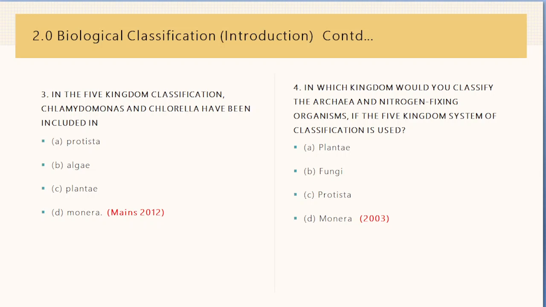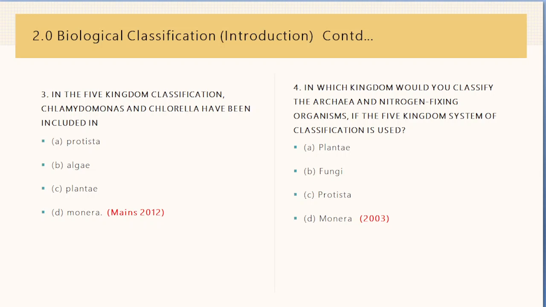When such characteristics were considered, the fungi were placed in a separate kingdom, kingdom Fungi. All prokaryotic organisms were grouped together under kingdom Monera, and the unicellular eukaryotic organisms were placed in kingdom Protista. Kingdom Protista has brought together Chlamydomonas and Chlorella, earlier placed in algae within plants and both having cell walls, with Paramecium and Amoeba, which were earlier placed in the animal kingdom, which lacks cell wall. It has put together organisms which in earlier classifications were placed in different kingdoms. This happened because the criteria for classification has changed.